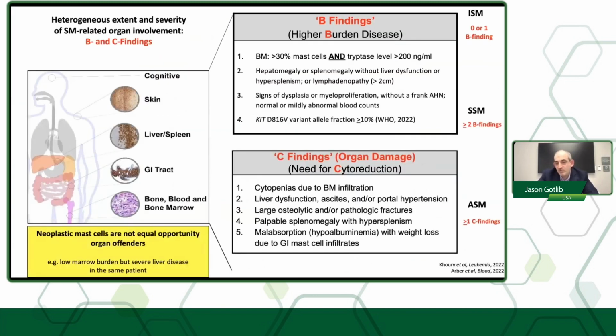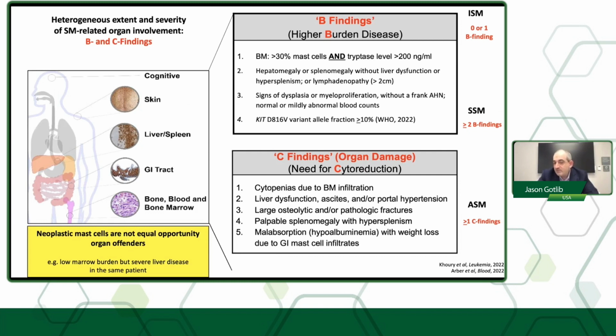B findings reflect higher burden disease, and this reflects a bone marrow mast cell burden of 30% or higher with a tryptase level more than 200, the presence of hepatomegaly or splenomegaly or lymphadenopathy, but without the presence of liver function abnormalities. There might be signs of dysplasia or myeloproliferation, but patients don't meet frank criteria for an MDS or MPN. And added in the World Health Organization in 2022, a KIT D816V variant allele fraction greater than or equal to 10%, reflecting again higher burden disease or at least substantial multi-lineage involvement.